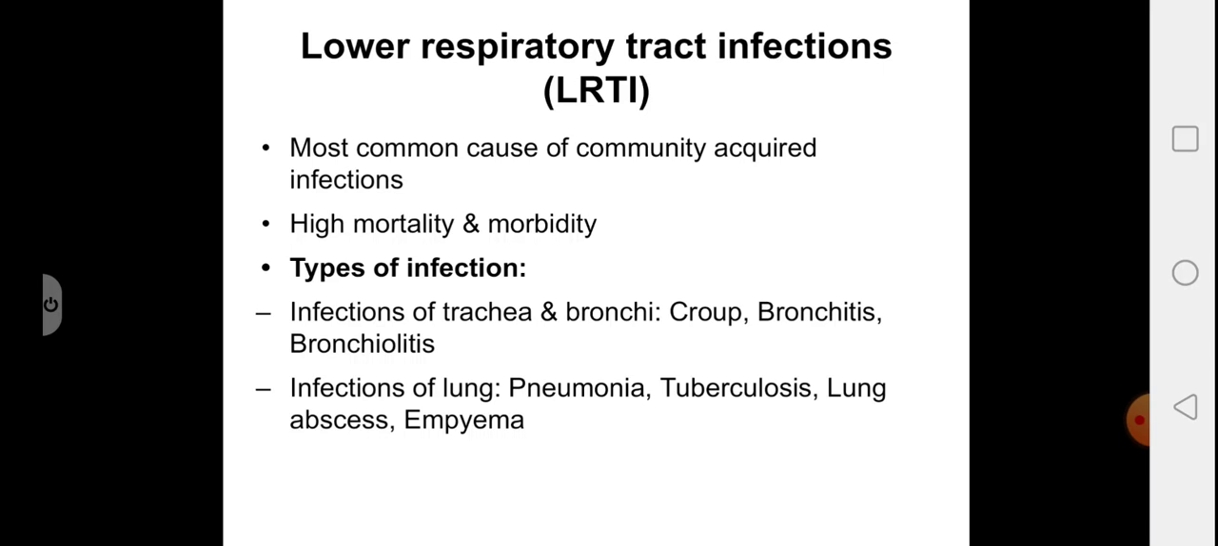So lower respiratory tract infections are the most common cause of community acquired infections and they carry a high mortality and morbidity rate. They include infections of trachea and bronchi like laryngotracheobronchitis or croup, bronchitis, which can be acute, chronic or tracheobronchitis, and bronchiolitis. Infections of lung include pneumonia, tuberculosis, lung abscess and empyema.